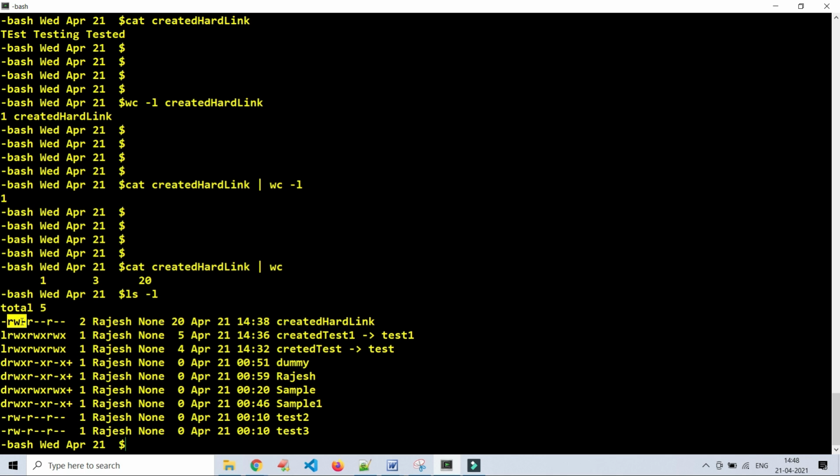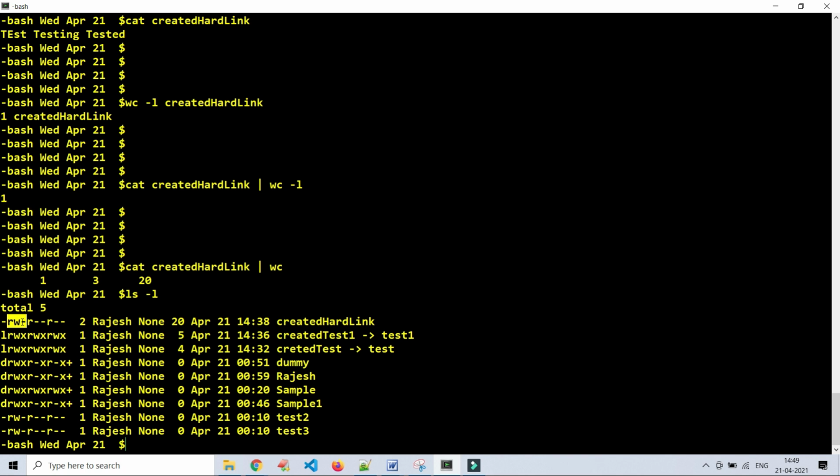The second 3 belong to the users who belong to the same user group. And the last 3 characters belong to public, others. They neither belong to the user group nor are the owner. We can say that others are public.